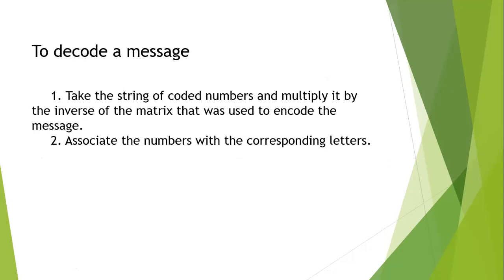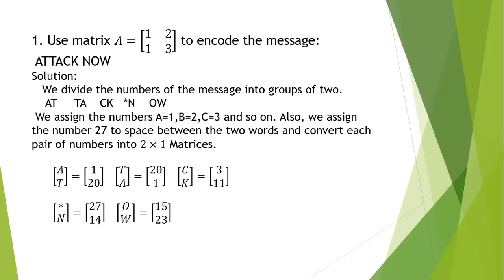Then, to decode a message, take the string of coded numbers and multiply it by the inverse of the matrix that was used to encode the message. Associate the numbers with the corresponding letters. Then we get the decoded message.